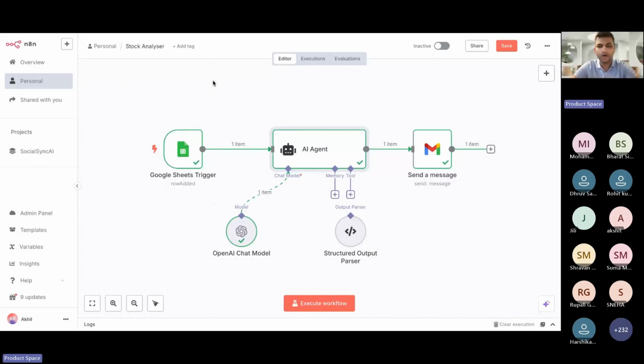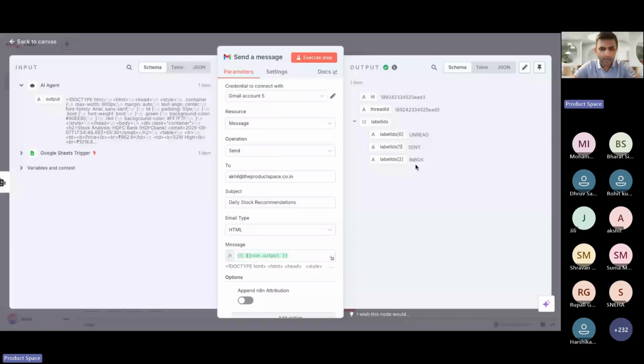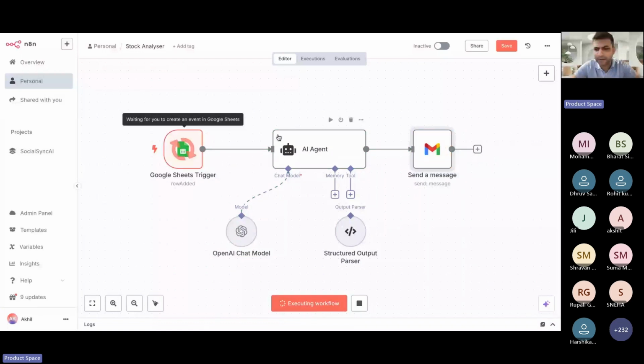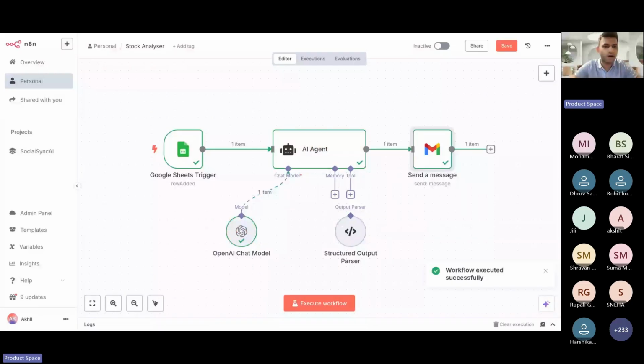Okay, so I'll have to send the mail here, and along with you, I'll also receive the mail in case you deny that you have not received it, right? So let's run this workflow. I think I have taken Gautam's request. So Gautam, you can let me know if you've received the mail. Sometimes it fails as well, but let's hope that this works. Okay, let's wait for it to run. It takes a little bit of time to do the brainstorming and figuring out. I think everything is done now. Gautam, you can confirm if you have received the mail.